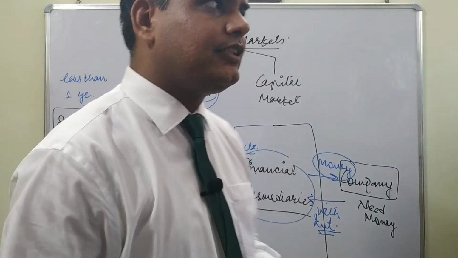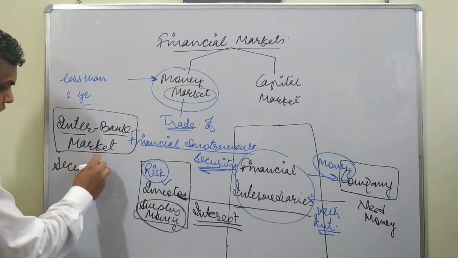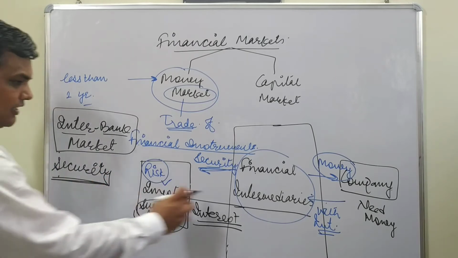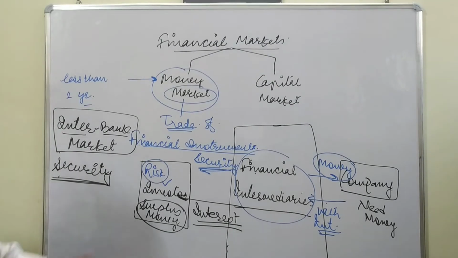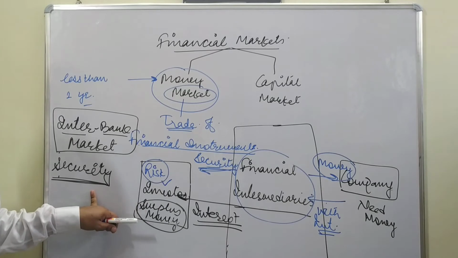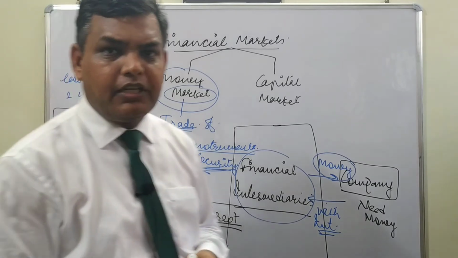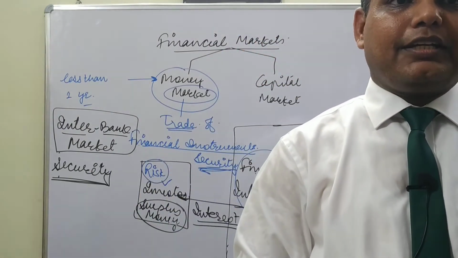Second, this market deals in secured instruments. Why? Because as I have discussed with you, security is a major concern. That's why these markets provide security to these investors. So this is a secured market whereby secured instruments are dealt, like treasury bills. Which are treasury bills? They are the treasury bills of the Government of India. When the Government of India needs money, it raises it in this way.